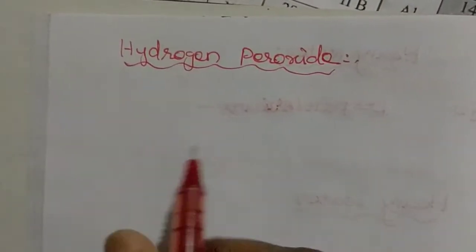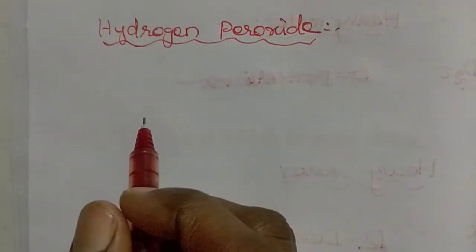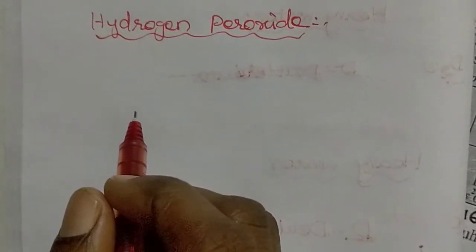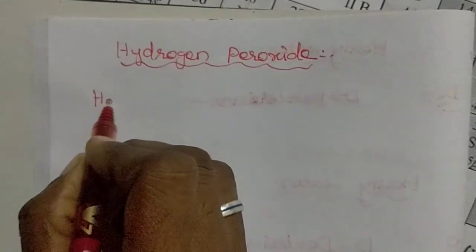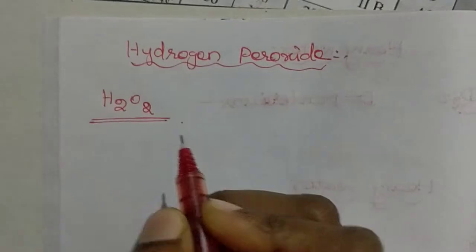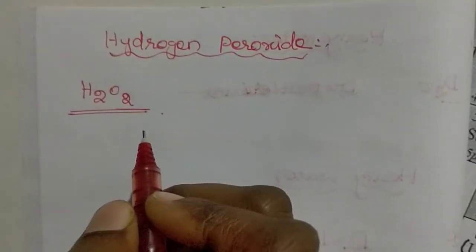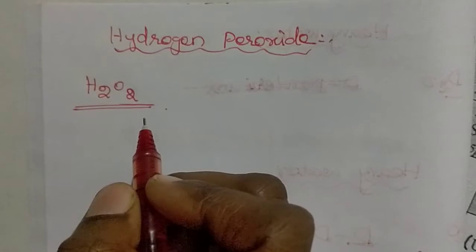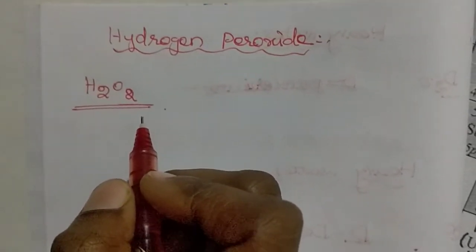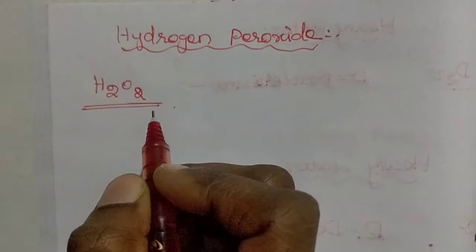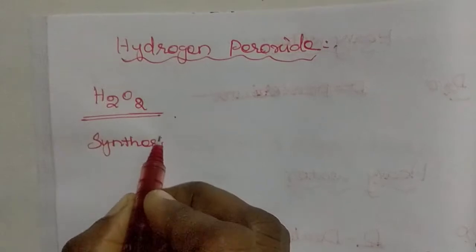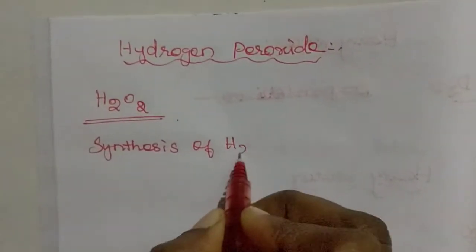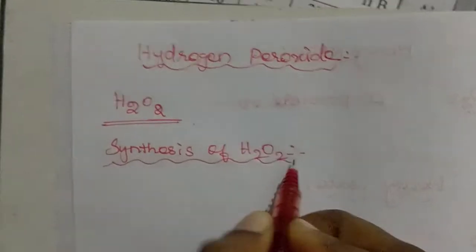The next important compound of hydrogen is hydrogen peroxide. This is one of the most important peroxides. The formula of hydrogen peroxide is H2O2. Now, for the preparation of hydrogen peroxide, we use some metal peroxides with dilute acids for the synthesis of hydrogen peroxide.